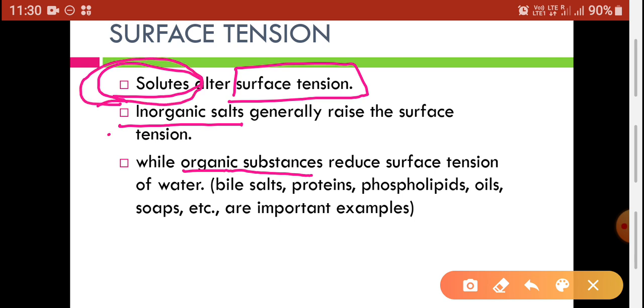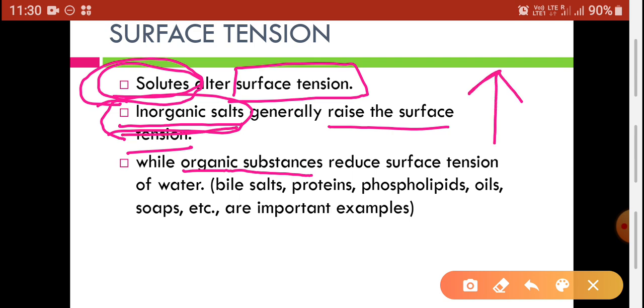If inorganic solutes are present in the liquid, they generally raise the surface tension. That means inorganic salts are responsible for an increase in the surface tension, while organic substances reduce surface tension. That means organic solutes are responsible for reduction in the surface tension of the liquid.